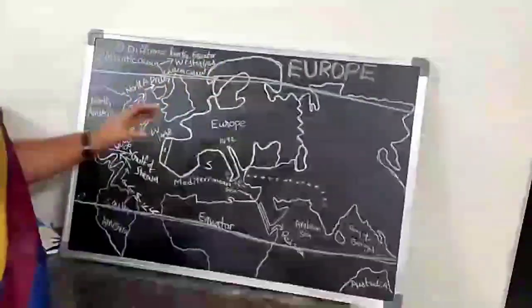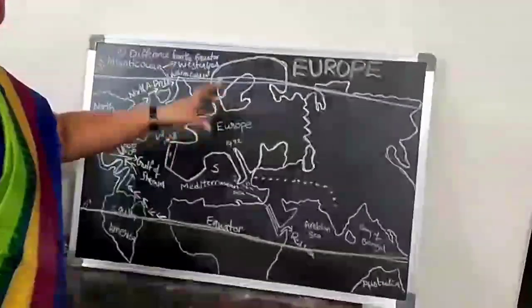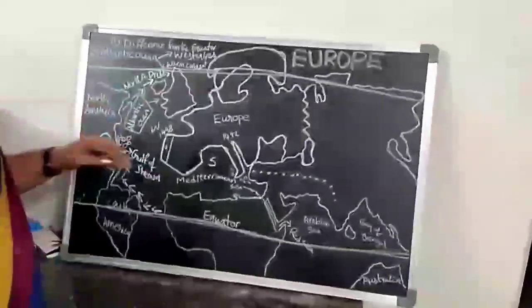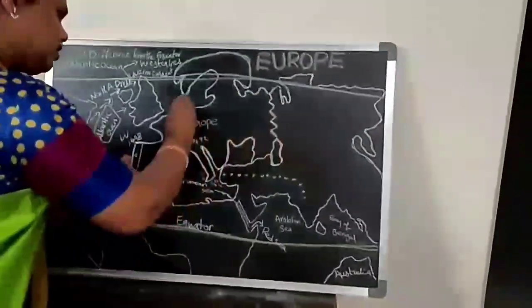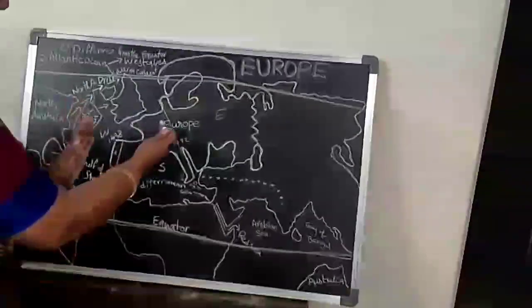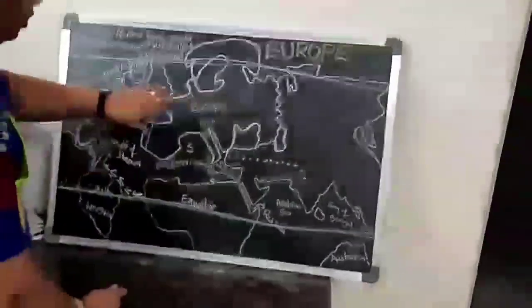So that is why the continent Europe and the countries of Europe receive cool temperatures. And if you take this part, this is Western Europe, this is Eastern Europe.